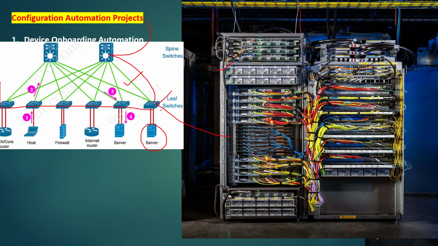Look at this fabric, spine and leaf fabric. This is just for one rack. Like this, there are thousands of racks. What I mean to say is these switches are Arista devices, and network engineers will configure and maintain all these things. Only the end edge devices are connecting to these switches. Now you are understanding, guys.